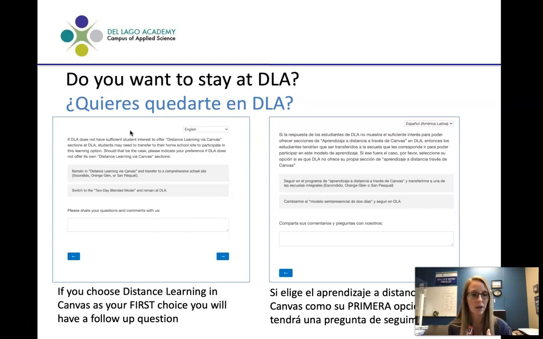So we are going to ask up front, if we are not able to offer these sections, what would you prefer? So we would know ahead of time whether or not, nope, it's more important that I stay at DeLago and I'll do the 2-day blended, or no, it's more important that my scholar continue learning from home 5 days a week, so we will transfer to another school site.